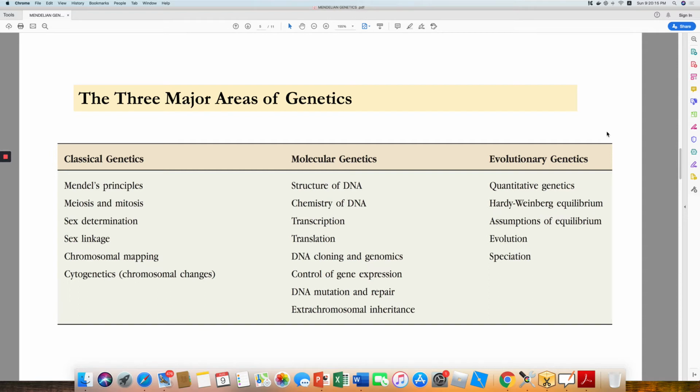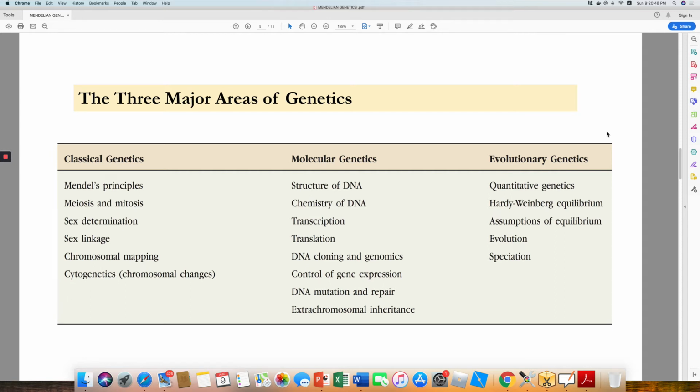In molecular genetics, we study what is the structure of DNA, what is the chemistry of DNA, the process of transcription, the process of translation, the mechanism involved in DNA cloning, the science of genomics, the control of gene expression, how DNA mutates, what are the repair mechanisms, and what is extrachromosomal inheritance, that is, what are the other organelles in a cell which carry chromosomes.